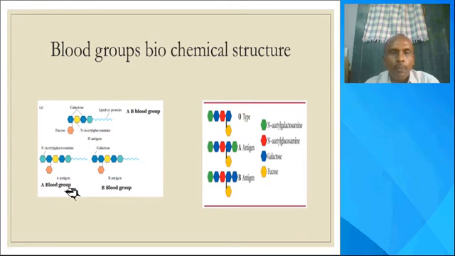In every blood group, fucose sugar is present.